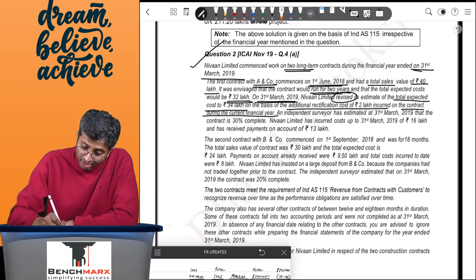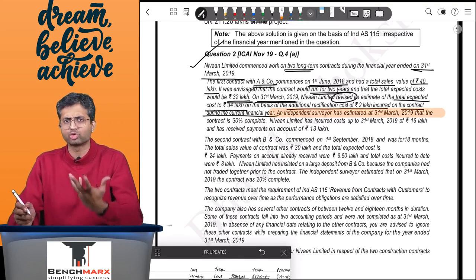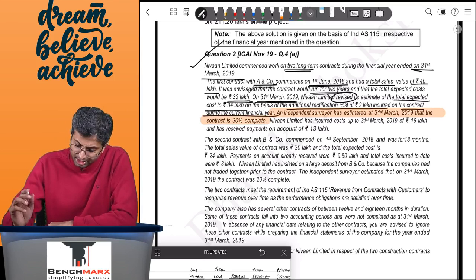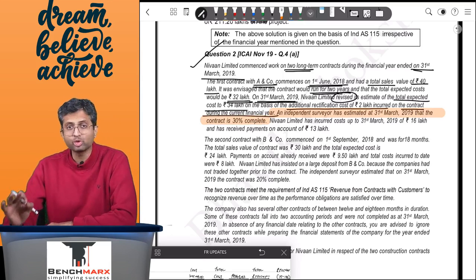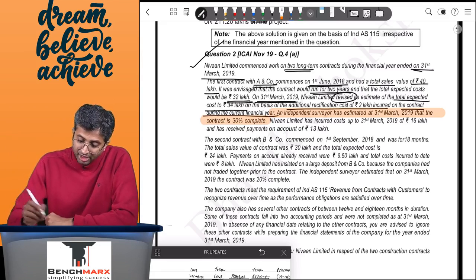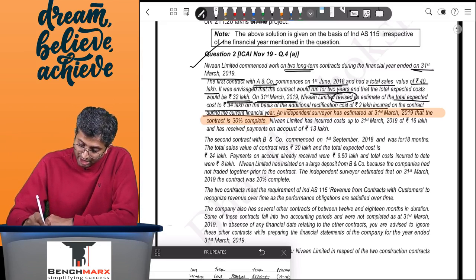An independent surveyor. Now, this line of the question makes it different from every other question that has come, which is usually using the input method. An independent surveyor has estimated at 31st March 19 that the contract is 30% complete. Okay, so your revenue should be based on the output method of the surveyor, which is 30% done. Nivan has incurred cost up to 31st March 19 of 16 lakhs and has received payments on account of 13